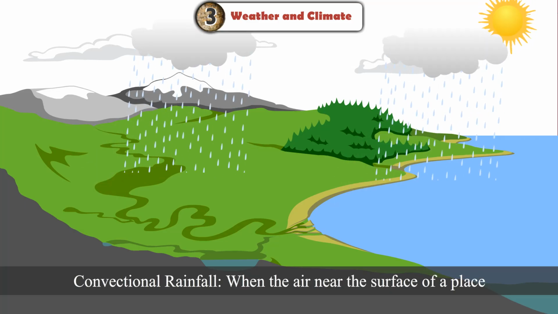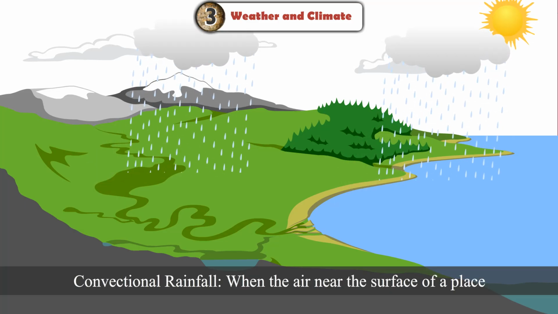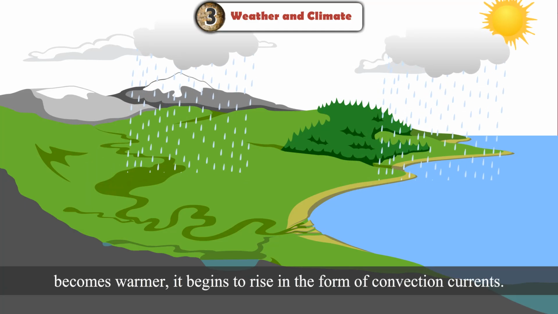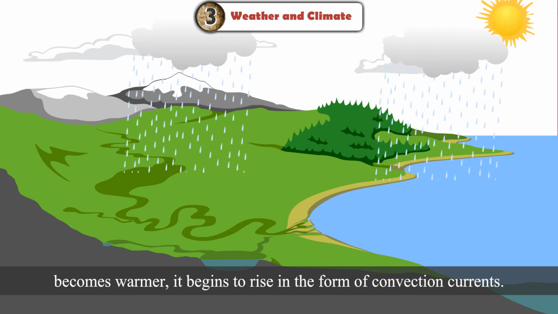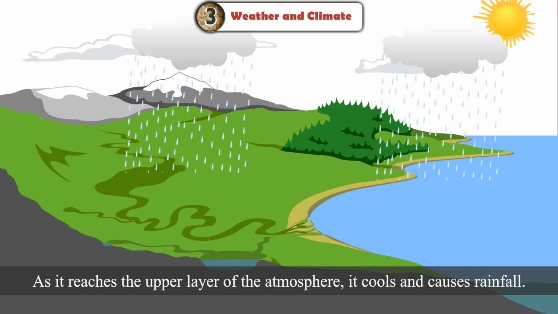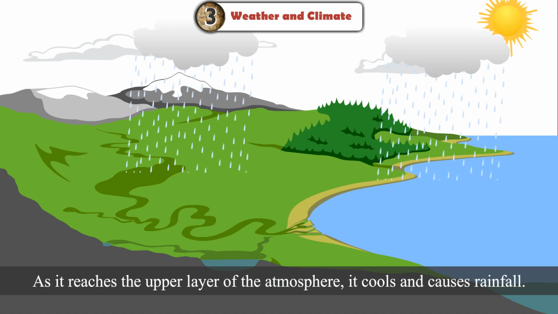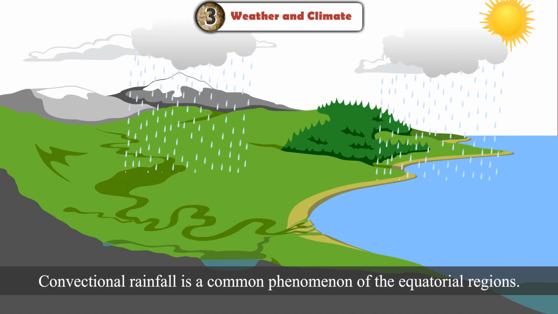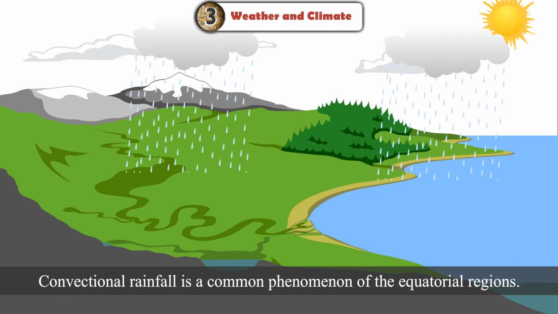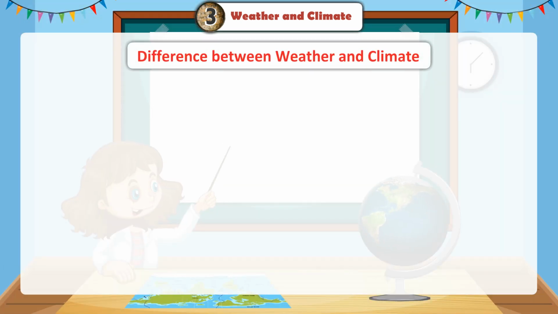rainfall. Convectional rainfall. When the air near the surface of a place becomes warmer, it begins to rise in the form of convection currents. As it reaches the upper layer of the atmosphere, it cools and causes rainfall. Convectional rainfall is a common phenomenon of the equatorial regions.